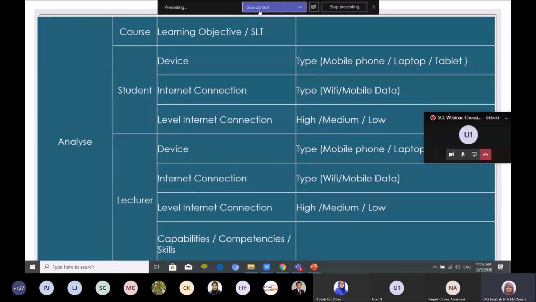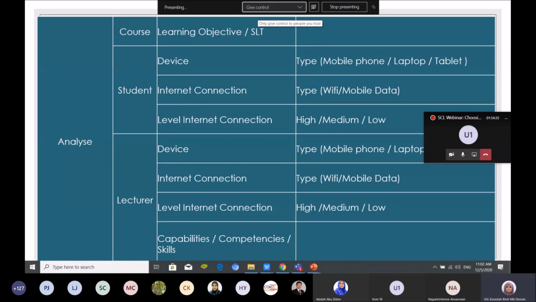And then internet connection. If you know that your students' bandwidth is low, it means you need to design an instruction with low bandwidth.